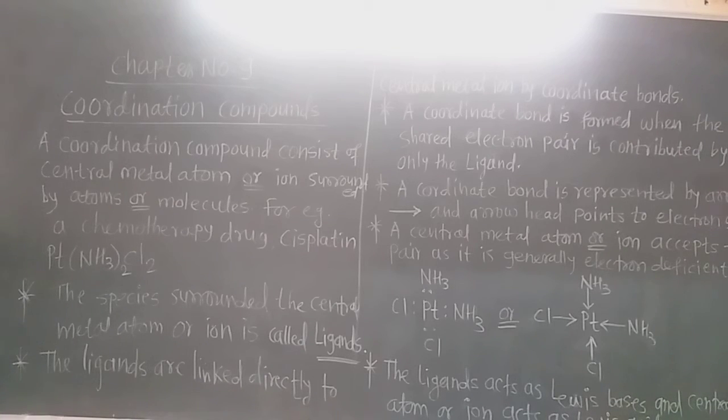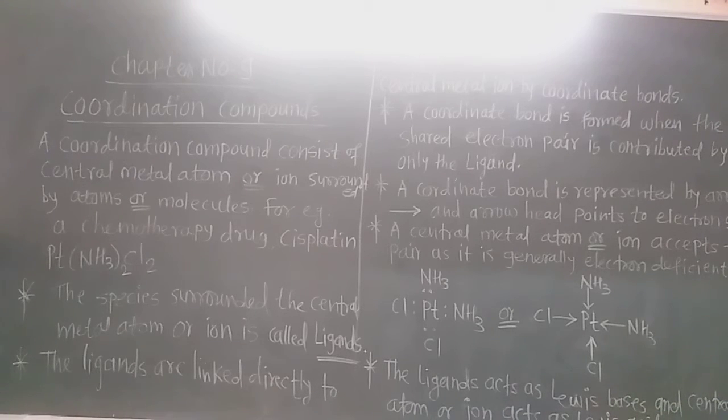A central metal atom or ion accepts the electron pair because it is generally an electron deficient species. As the ligands donate the electron pair to the central metal atom, ligands are Lewis bases, and the central metal atom accepts the electrons, so it is a Lewis acid.